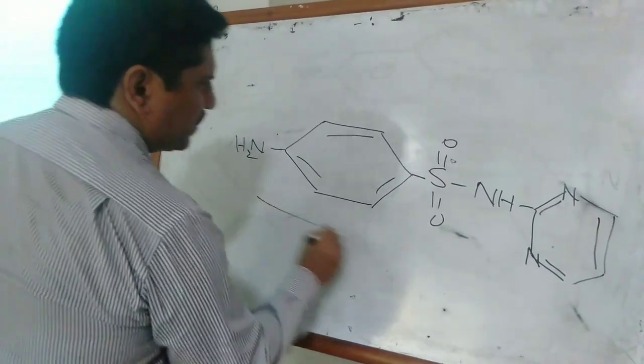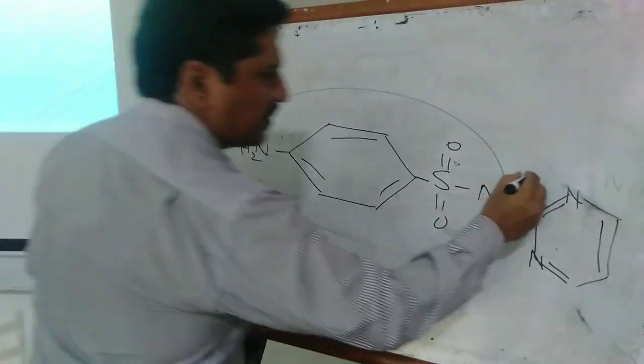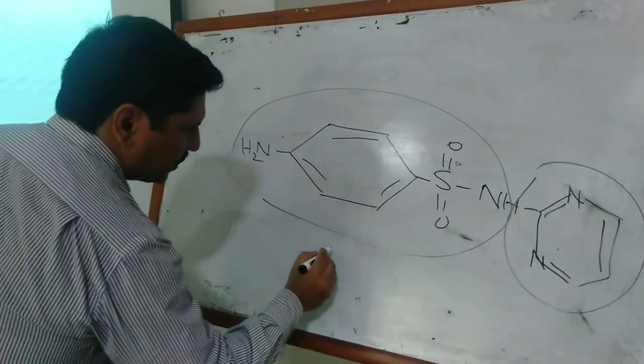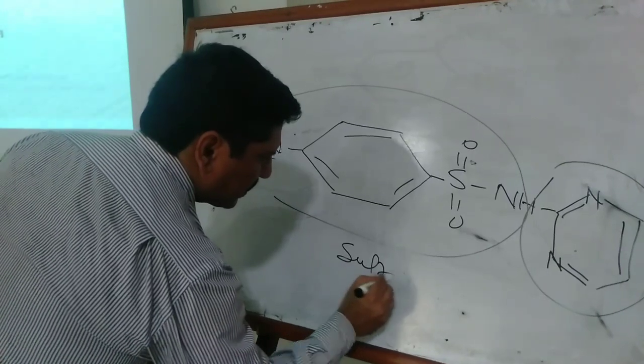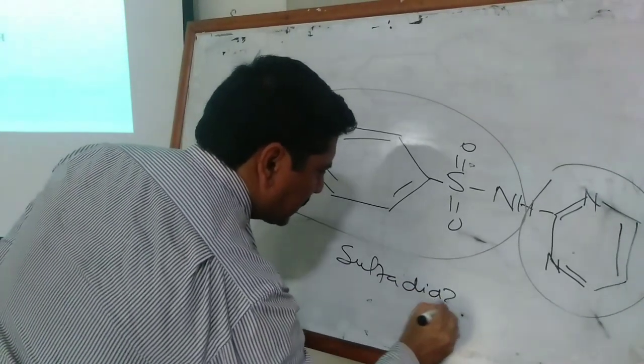That is called sulfa, and that is called diazine. So that drug is called sulfadiazine.